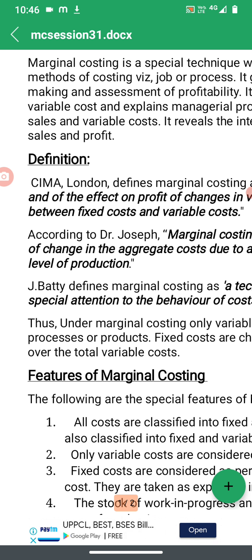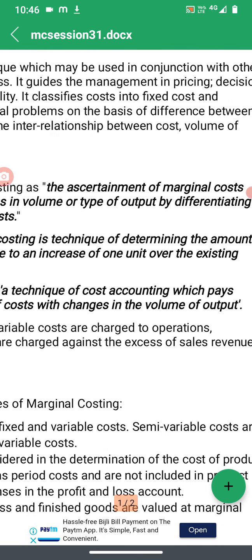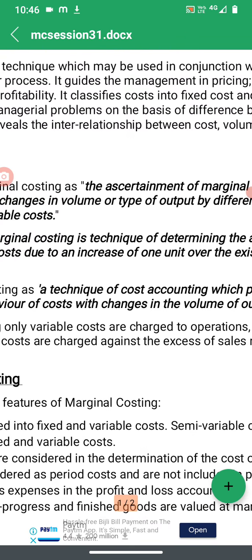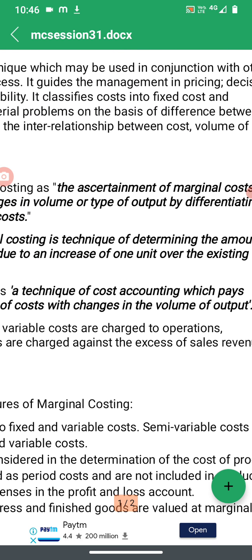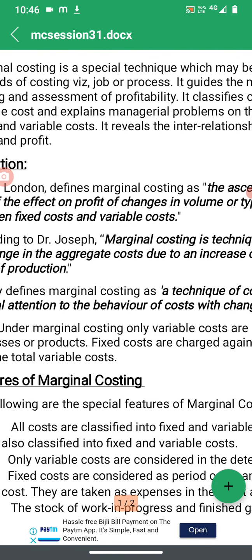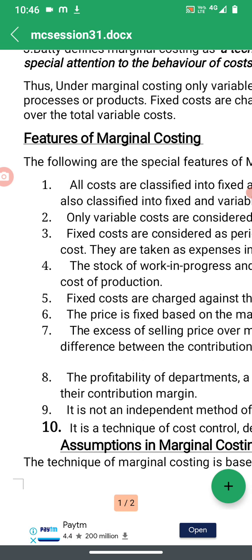Another meaning, if you want to see, marginal costing is a technique of cost accounting which pays attention to the behavior of cost with the changes in the volume of output. We have all studied about behavior of cost. In behavior of cost, we have fixed and variable cost. So how it changes with the volume, we are going to see. So let us look at the features of marginal costing.